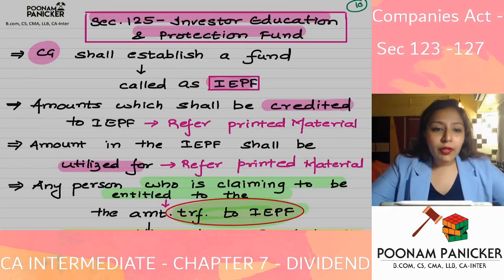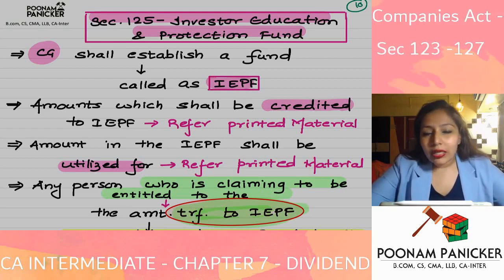Now, let us talk about the provisions of Section 125. See, why was Section 125 created? 125 was created for setting up this fund called the Investor Education and Protection Fund. So, what is the basic purpose of Section 125? The basic purpose of Section 125 is to establish the Investor Education and Protection Fund.